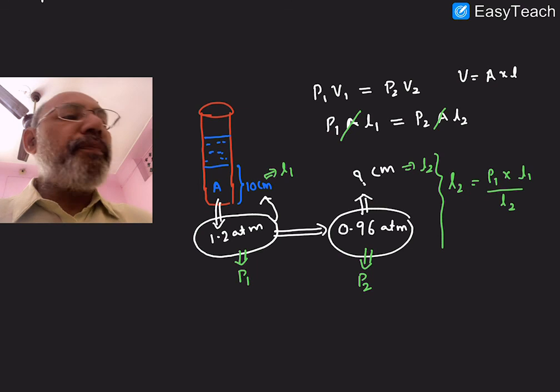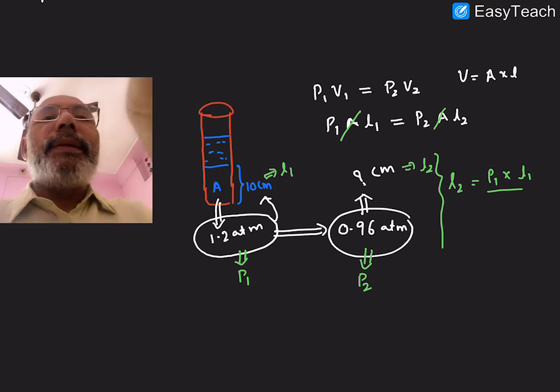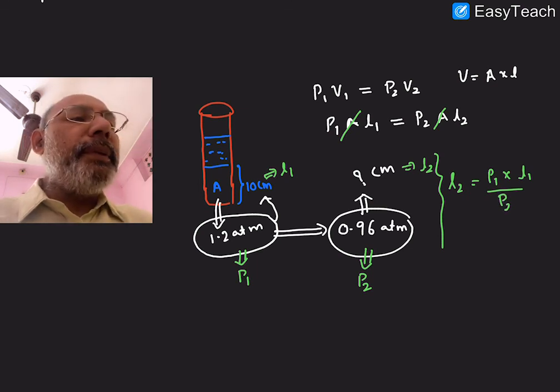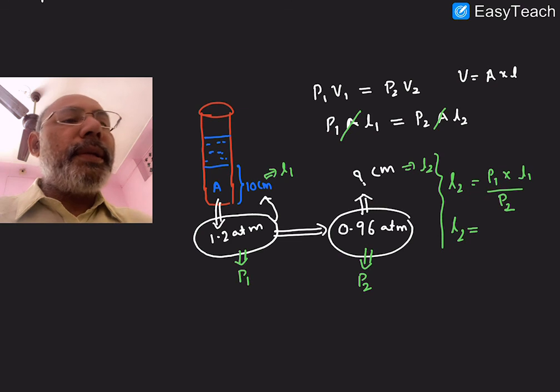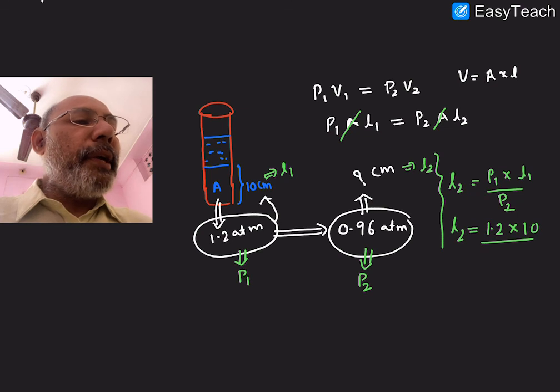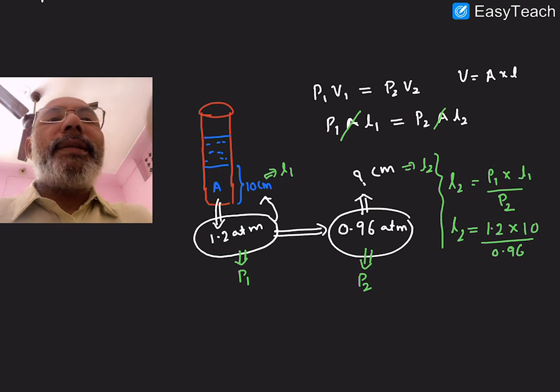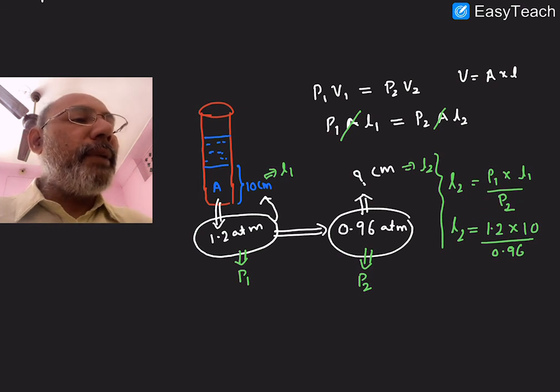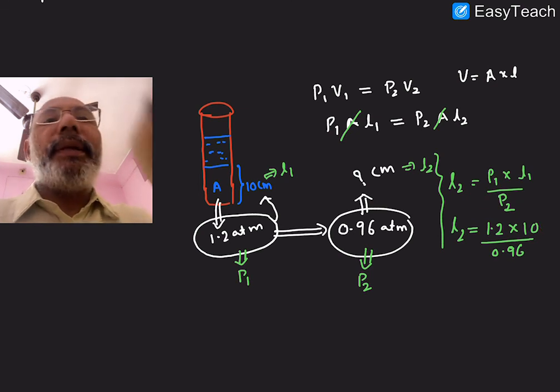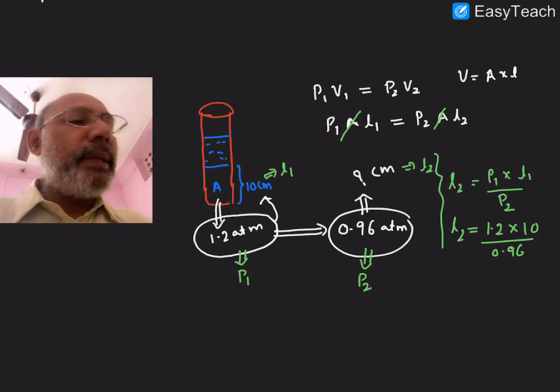Now I'm going to substitute the values. L2 is equal to P1, 1.2 atmospheres, L1 is equal to 10 centimeters, divided by P2, 0.96 atmospheres. Atmospheres will get cancelled, you will be left with centimeters. If you do this calculation, it comes out to be 8 centimeters.